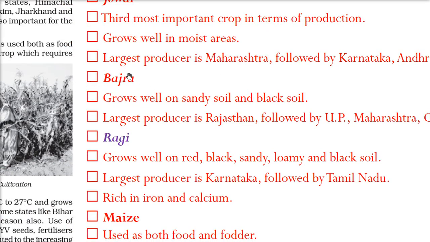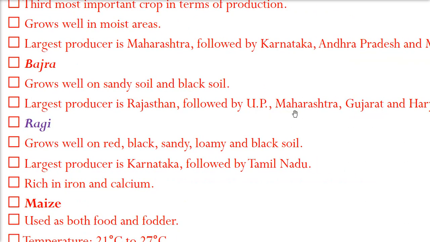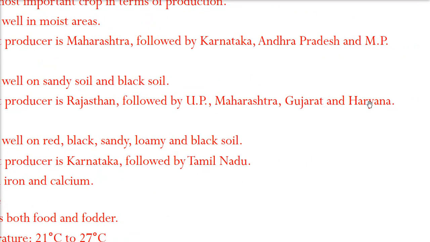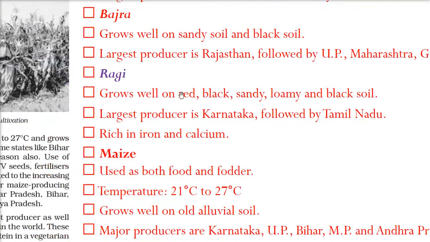Coming to bajra, this grows well on sandy soil, balua soil, where we have a blend of the reth, that is sand, and the main soil, that is the black soil. So sandy soil and black soil are very good for bajra. Largest producer is Rajasthan. Then comes Uttar Pradesh, Maharashtra, followed by Gujarat and Haryana.